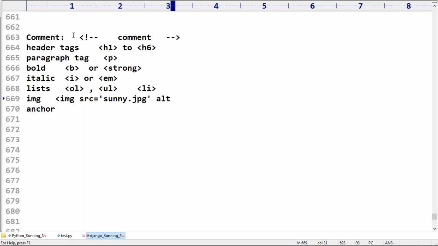ALT: is it possible to take ALT or not? Yes. If the image is missing, we require to provide some meaningful information. Alternate text we require to use.